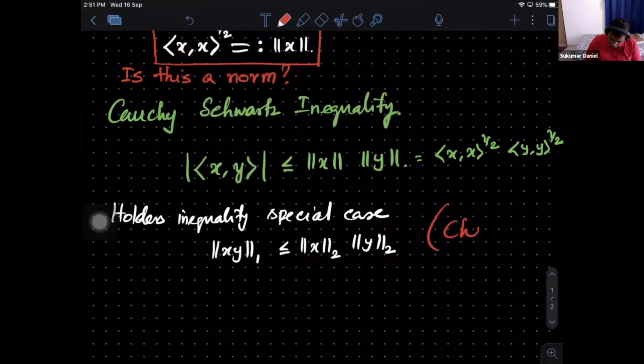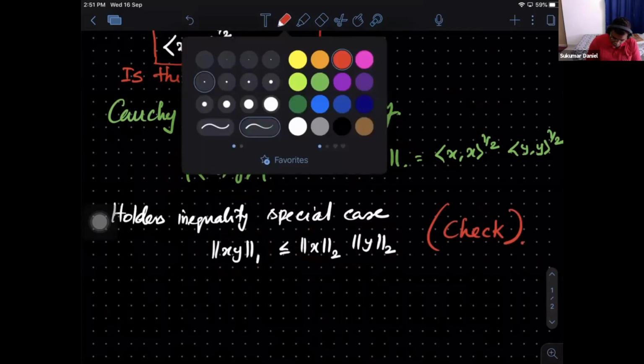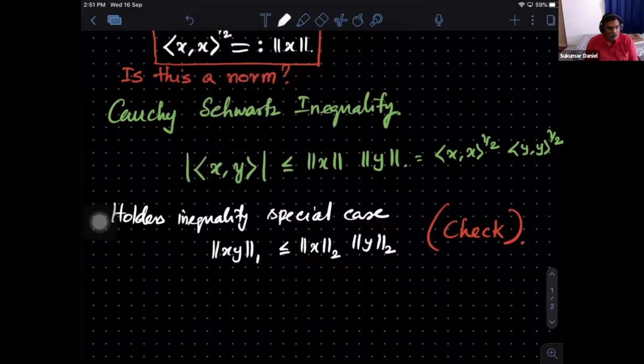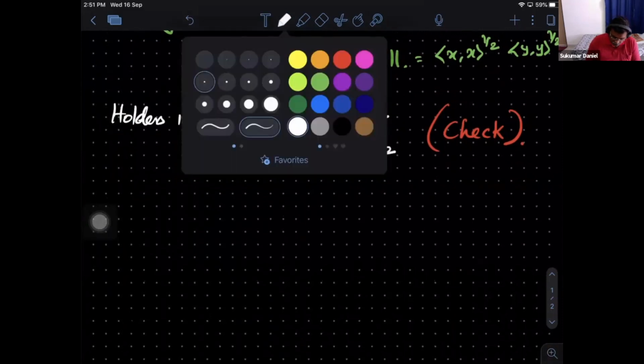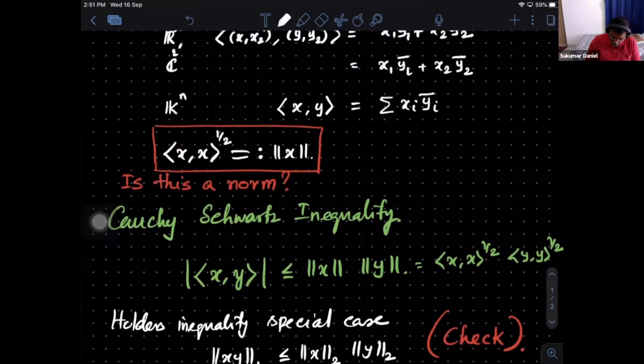So you can check. So now we want to quickly see the triangle inequality. What is that triangle inequality that I need to check? In the case of an inner product space, I defined a norm.